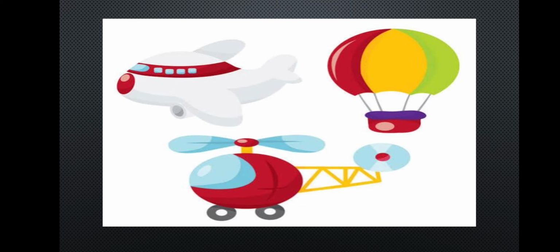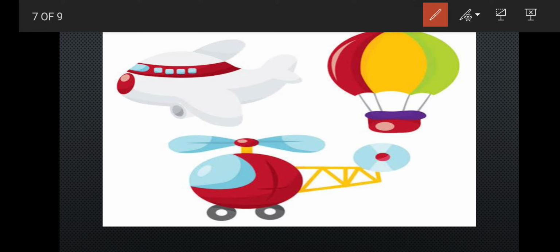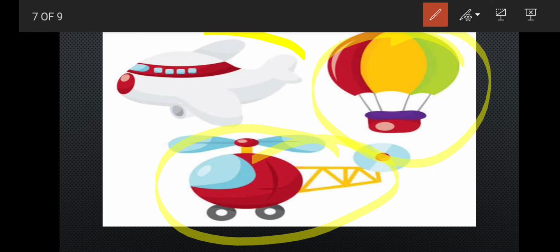Helicopters travel to high mountains and dense forests. They are sometimes used to travel to places where there are no roads. Traveling in hot air balloons is mostly for fun. This is the image of a hot air balloon, this is a helicopter, and this is an airplane. Aeroplane or airplane, both are the same.